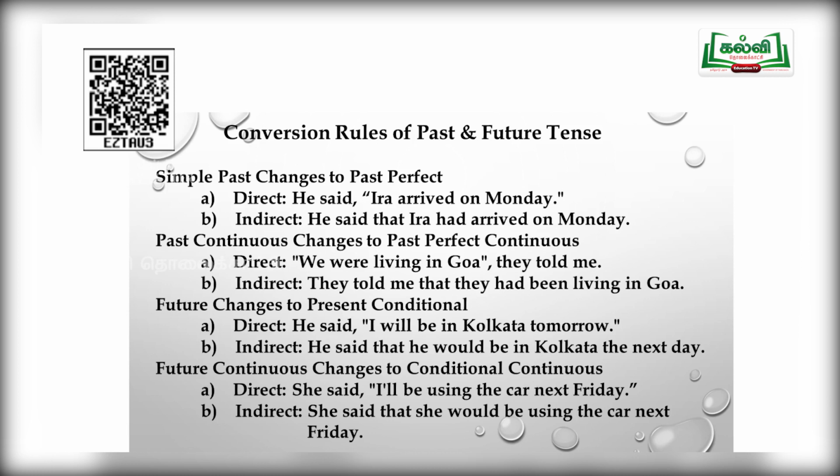Future tense changes to present conditional. For example, he said, I will be in Kolkata tomorrow. He said, again adding of the conjunction that, will be changes as would. He said that he would be in Kolkata the next day. Here the word tomorrow is a special word. It will be changed as the next day.